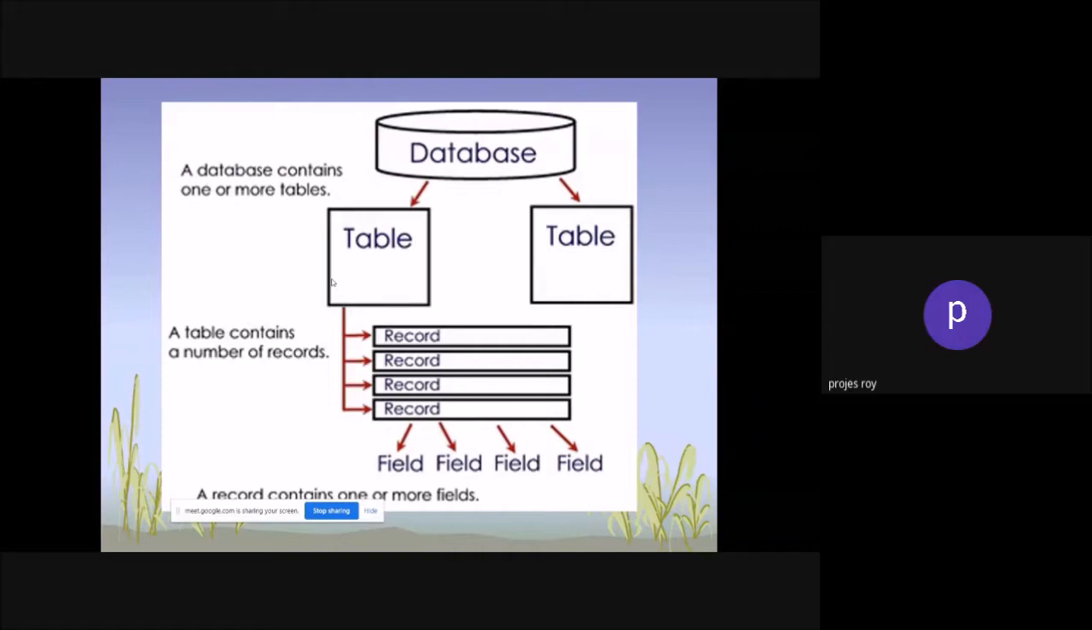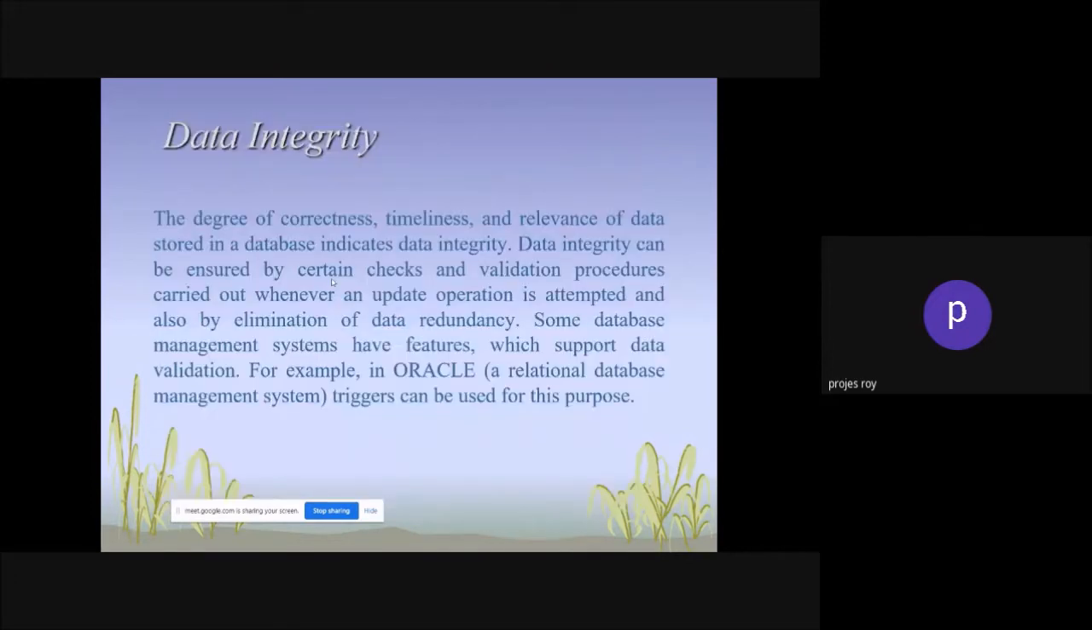So you have to take from the other table. That is the way, the correlation of data, how data are going to connect with the different records. That's why that's basically called data hierarchy. Then data integrity: the degree of correctness, timeliness, and relevance of data stored in a database indicate data integrity.